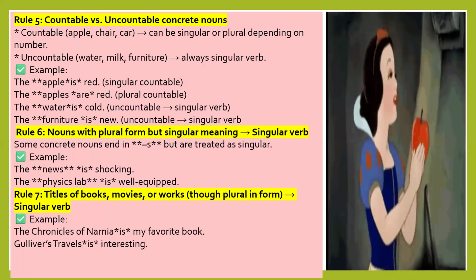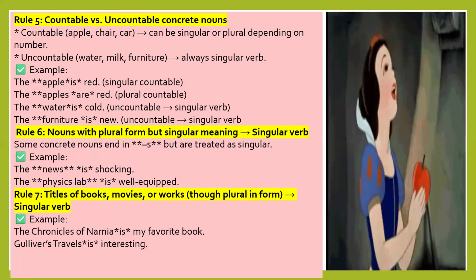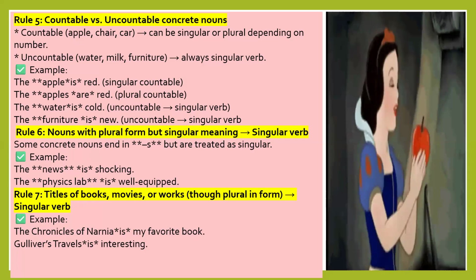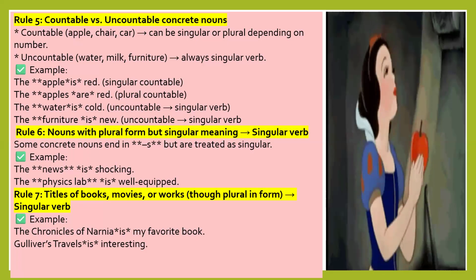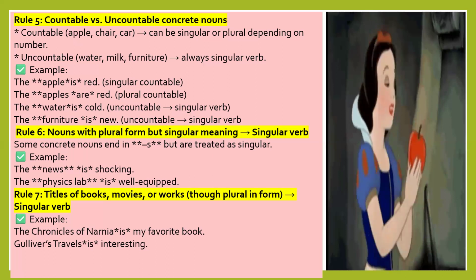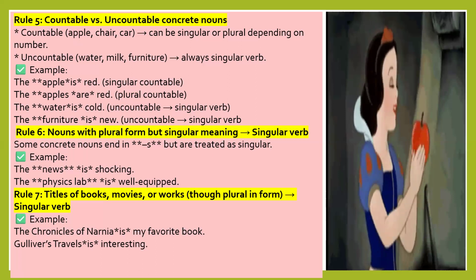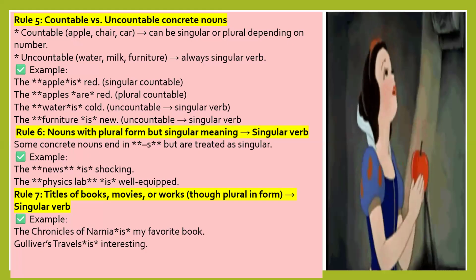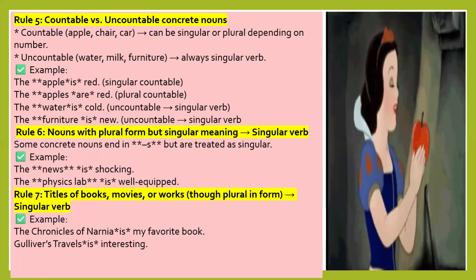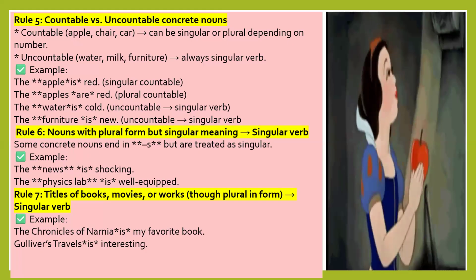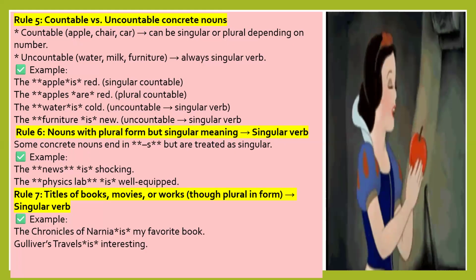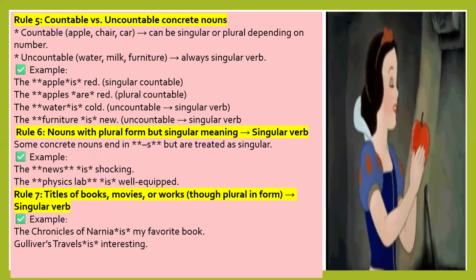Rule 7, titles of books, movies, or works, though they appear plural, take a singular verb. The Chronicles of Narnia is my favorite book. It is the title of a book, so it takes a singular verb. Gulliver's Travels is interesting. It is about one movie, so it takes a singular verb.